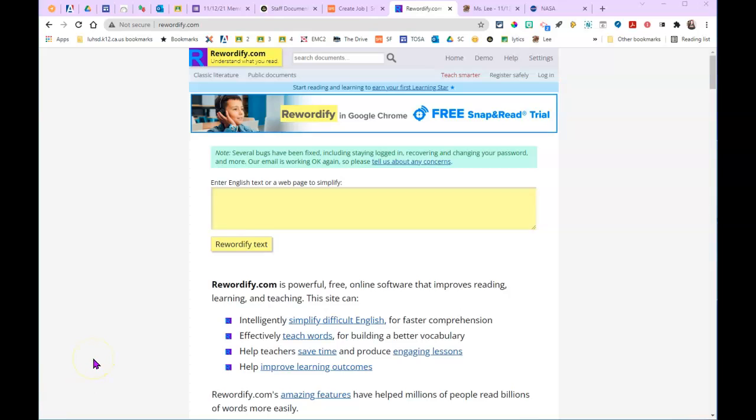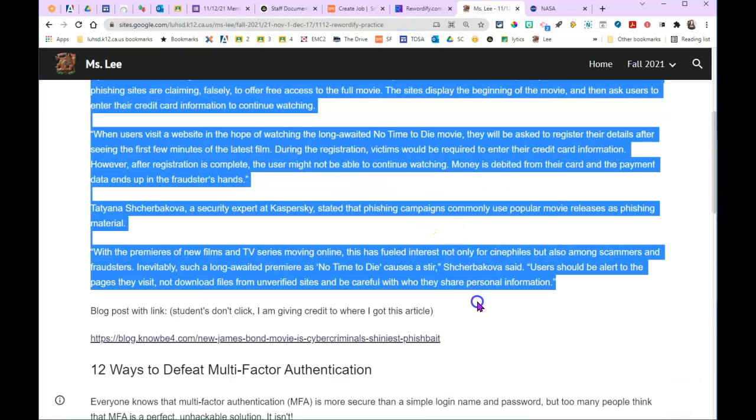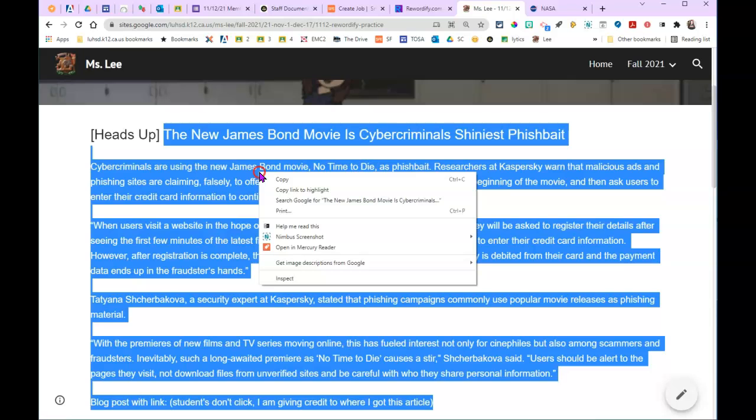If you ever come across an article that has words in it that you don't understand, try to rewordify it. So rewordify works like this. I'm going to go to a website and find an article, some text. I'm going to highlight this text about the new James Bond movie. Right-click to copy, or two fingers to right-click copy.